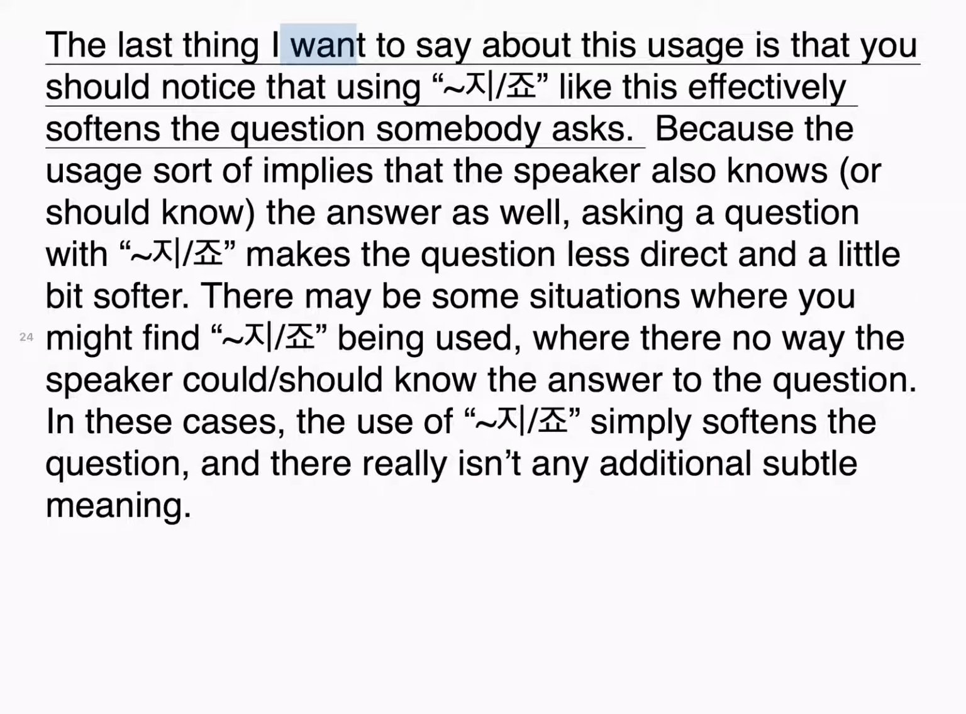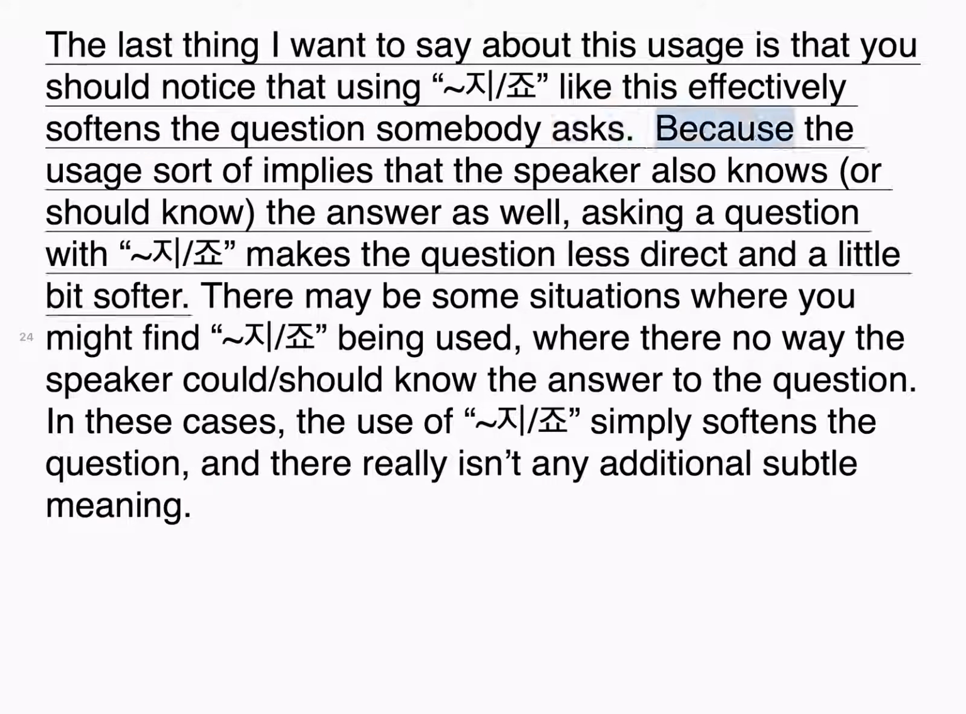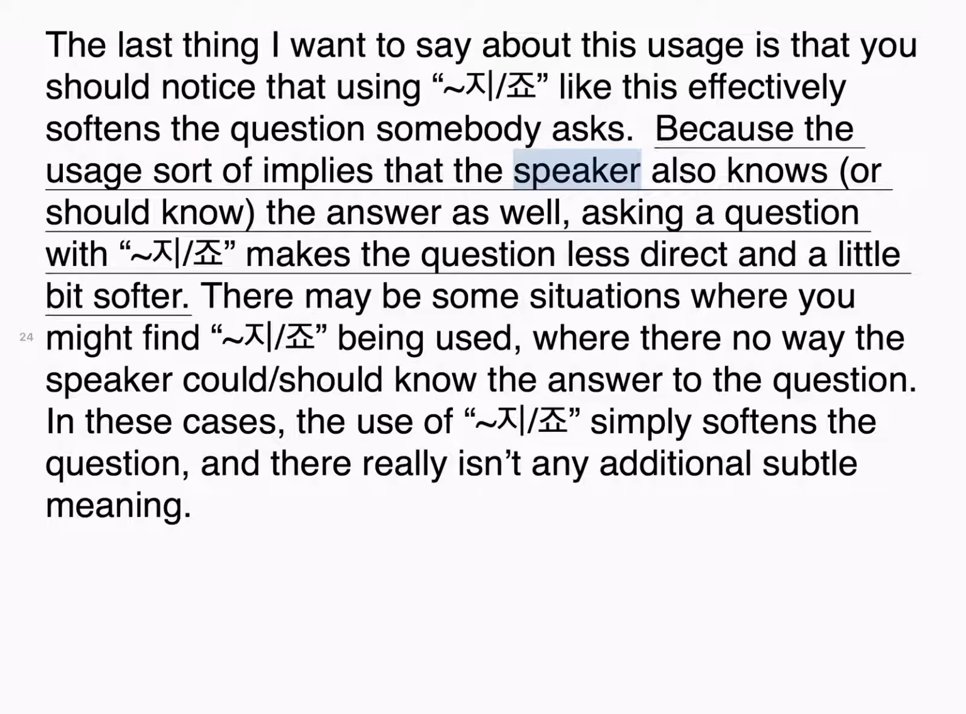The last thing I want to say about this usage is that you should notice that using 지죠 like this effectively softens the question somebody asks, because the usage sort of implies that the speaker also knows or should know the answer as well. Asking a question with 지죠 makes the question less direct and a little bit softer.